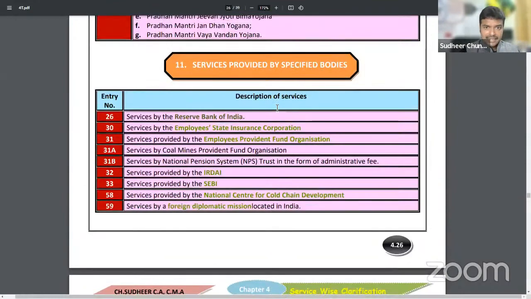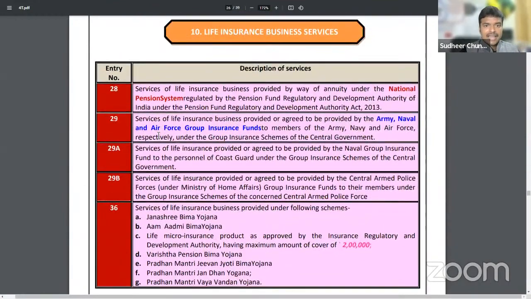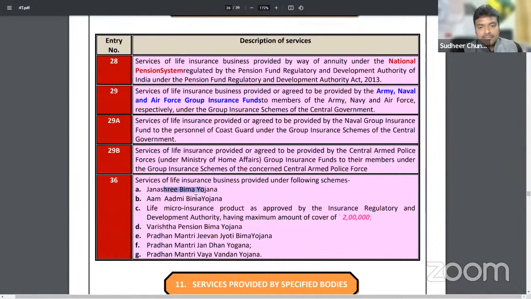Let me tell you once again. Here, some life insurance premiums were exempted, sir: Janashree Bima Yojana, Aam Aadmi Bima Yojana. These are for which persons? For military persons. Some small insurance policies where the maximum sum coverage is only 2 lakhs. In these cases, on insurance premiums, there will be no GST. Yesterday we discussed endowment policies: first year premium 25% value, further premiums 12.5% value, single premium policies 10%. All these we discussed yesterday. So here, some insurance schemes are given exemption.